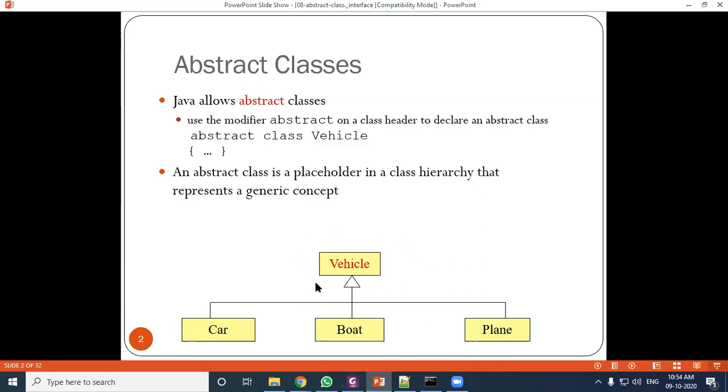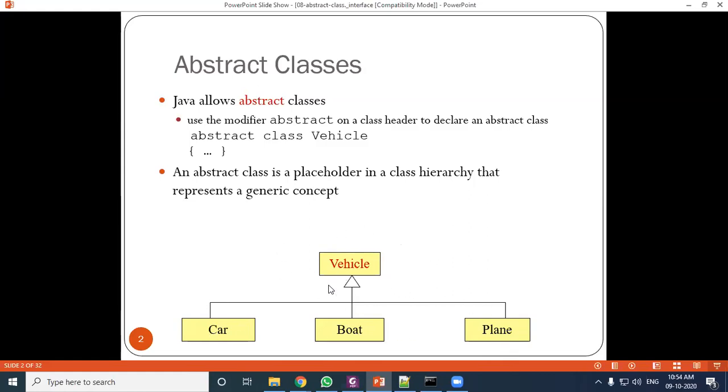At that point, there is no object or entity in the world which is called only a vehicle. It may be a car, a boat, or a plane, which is a specific vehicle. Vehicle is a generalized word for these types.